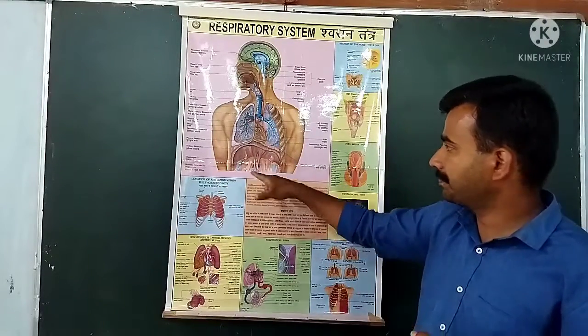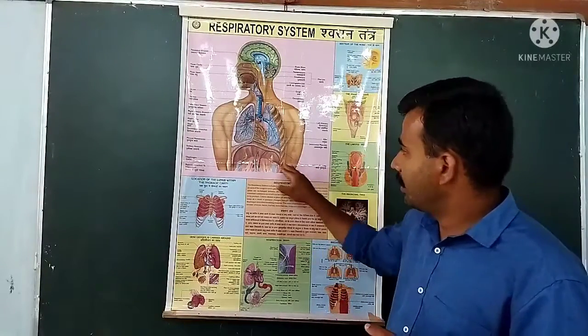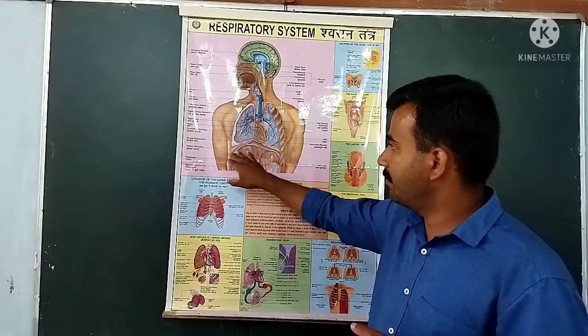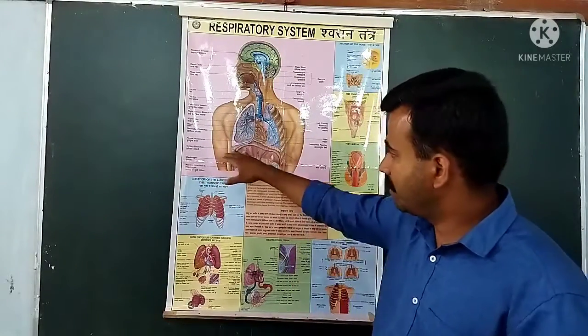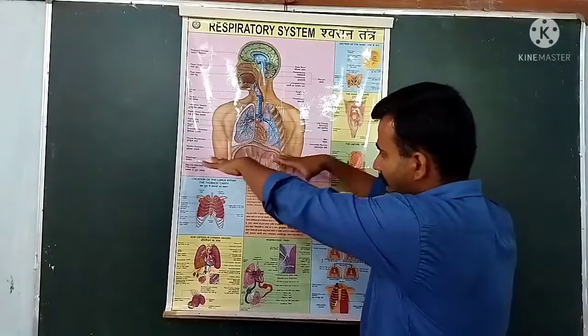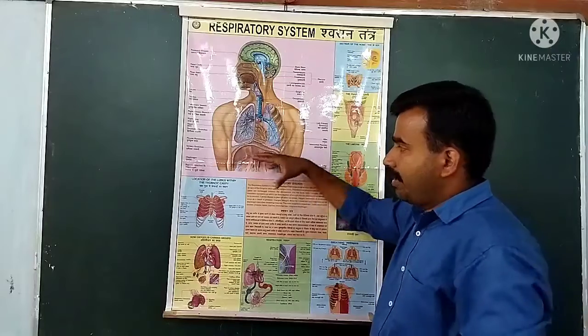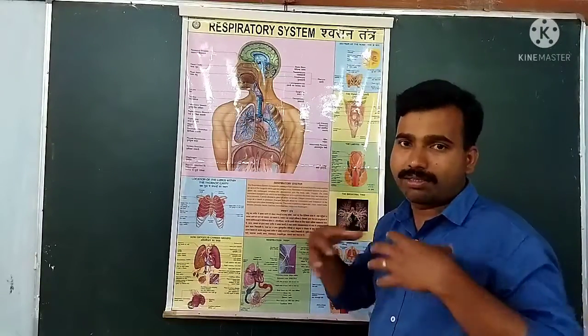There is another major part, the diaphragm. The diaphragm is a flat, rubber sheet-like structure. When it contracts, it increases the area of the thoracic region, the chest part.